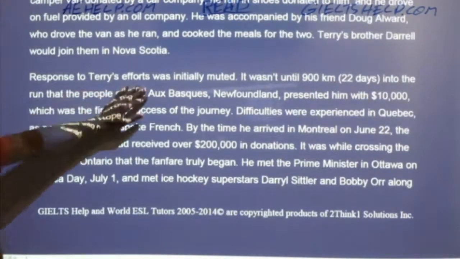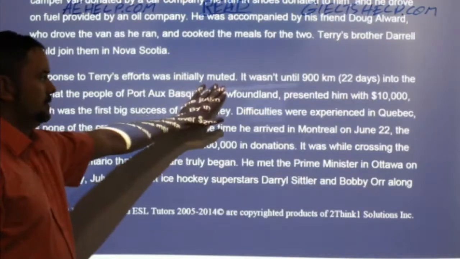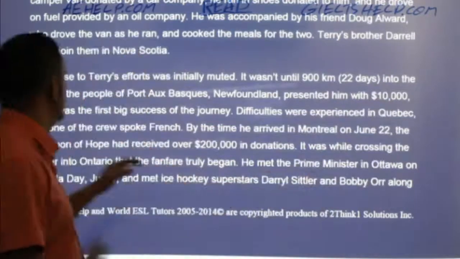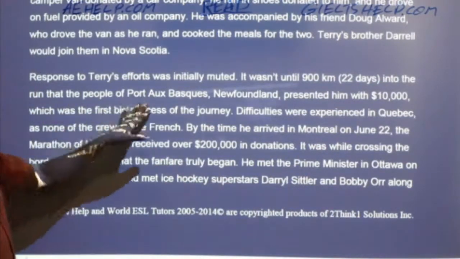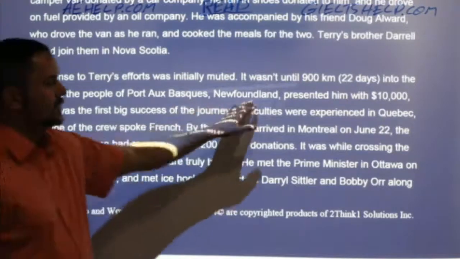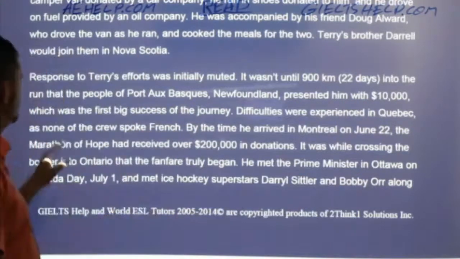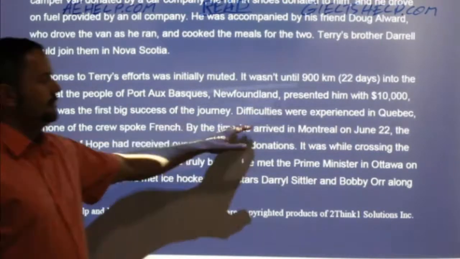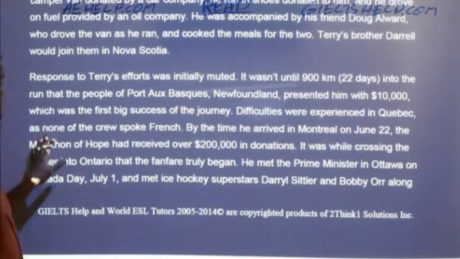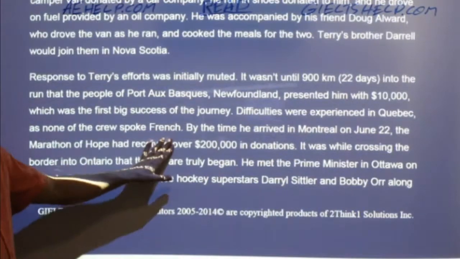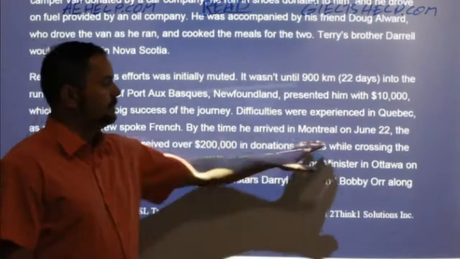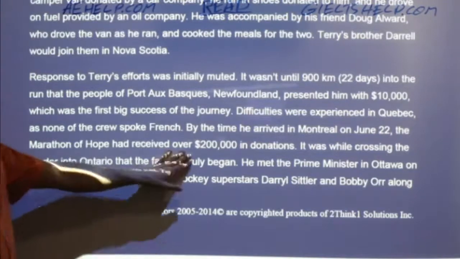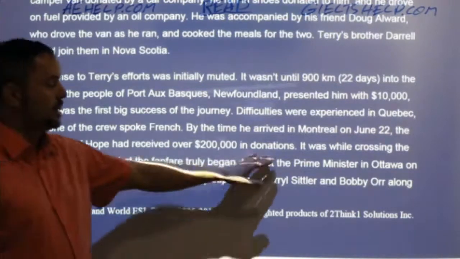Response to Terry's efforts was initially muted. It wasn't until 900 kilometers, 22 days into the run, that the people of Port aux Basques, Newfoundland, presented him with $10,000, which was the first big success of the journey. Difficulties were experienced in Quebec, as none of the crew spoke French. By the time he arrived in Montreal on June 22nd, the Marathon of Hope had received over $200,000 in donations.